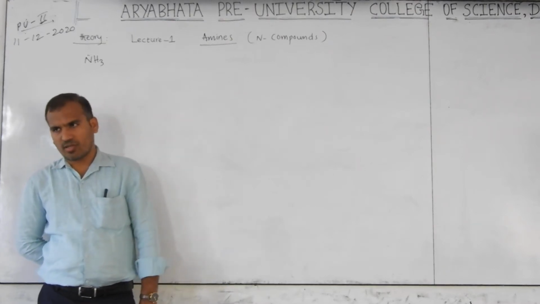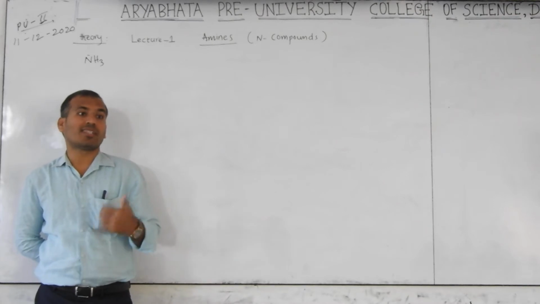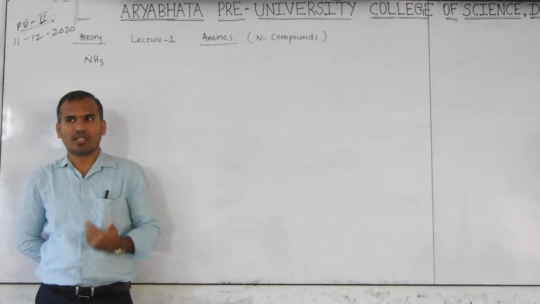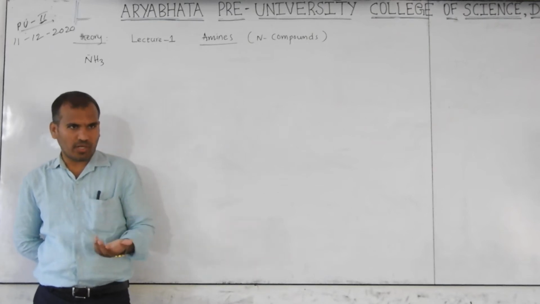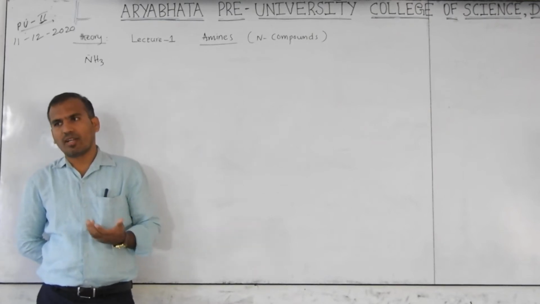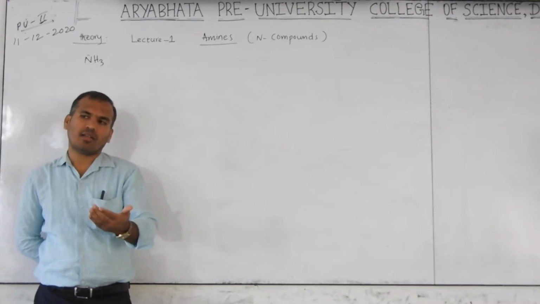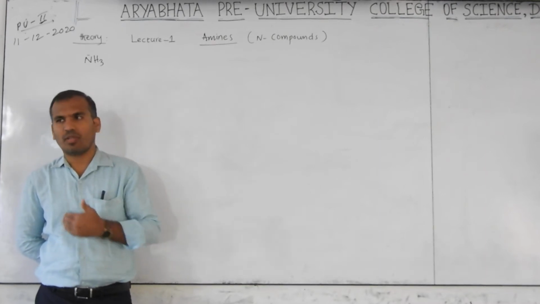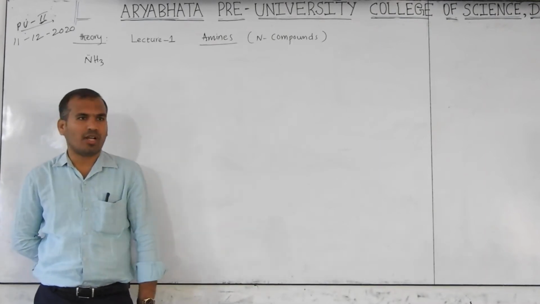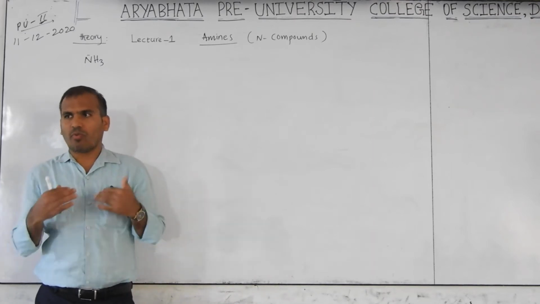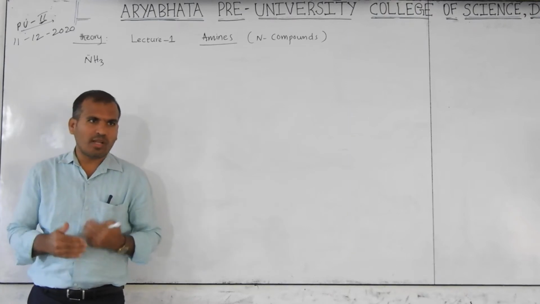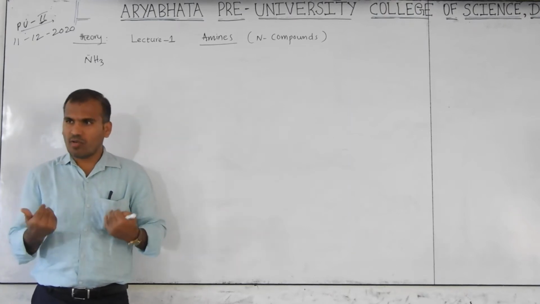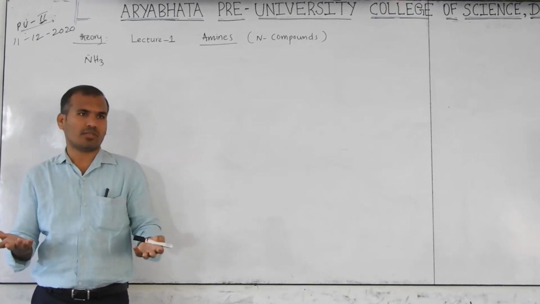Quaternary ammonium salts are also there, which are used as surfactants, like soaps. You will study in chemistry in everyday life how these salts are prepared. You will clearly study it there. So why am I discussing all these things? Nitrogen compounds are useful in our daily life, and are involved in our body and in nature also.